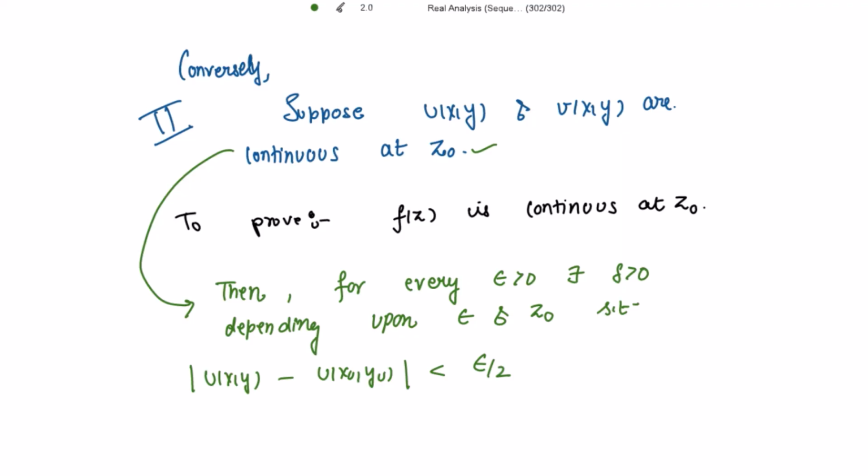Epsilon is a very small positive real number. So I'm taking this positive real number for this mod, and also for the imaginary part, the mod of the difference of v is also less than epsilon by 2, for mod of (x,y) minus (x naught, y naught) strictly less than delta. This is just the simple definition of continuity that I have applied for the real and imaginary parts of f(z), for u(x,y) and v(x,y), right?